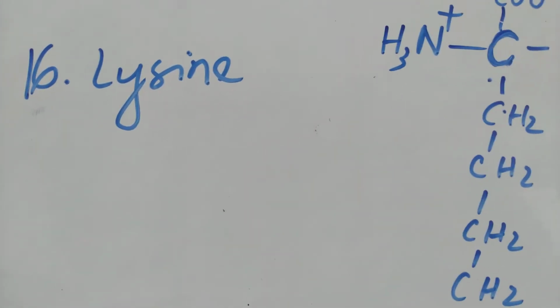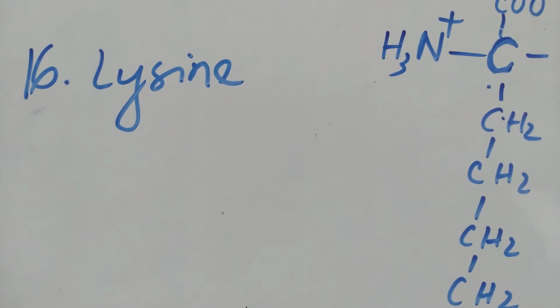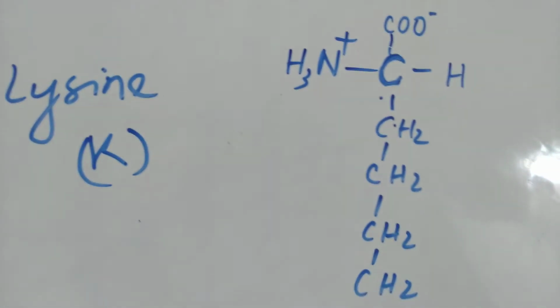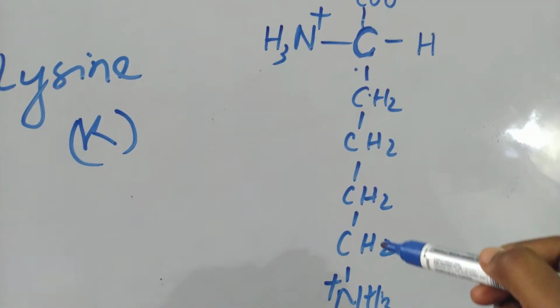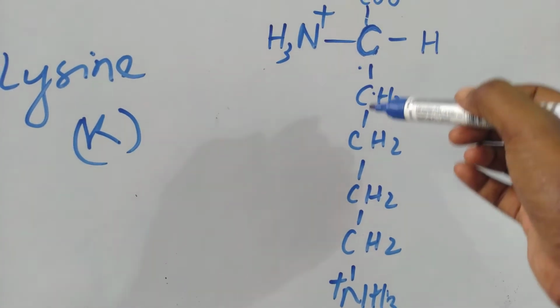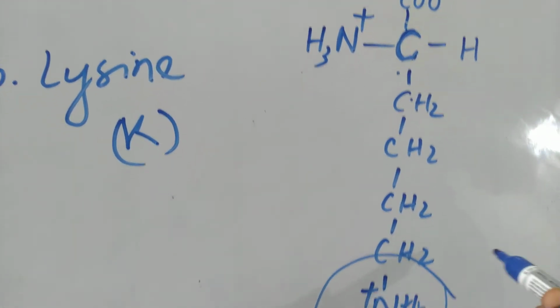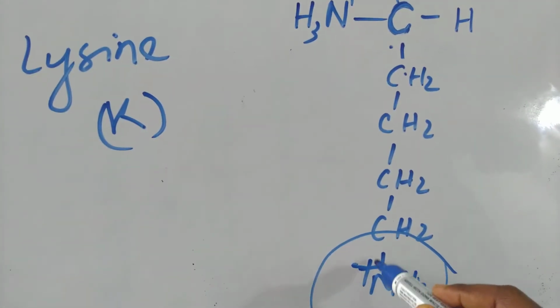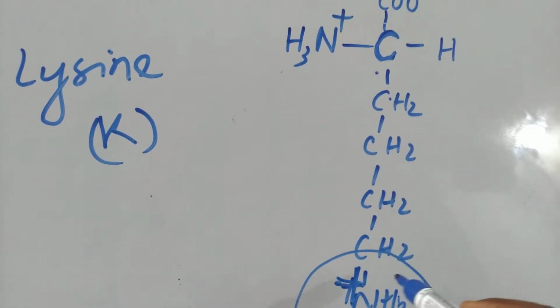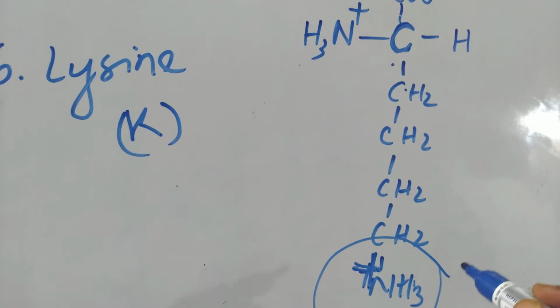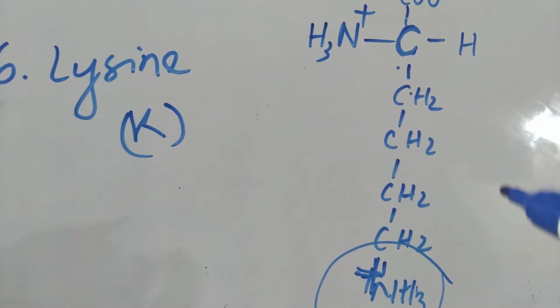The 16th is lysine, which is denoted as K, and the structure of this amino acid contains 4 carbon atoms and 1 amino group. So you can see there is one positive charge here, so one charged amino acid is lysine, a positively charged amino acid is lysine.